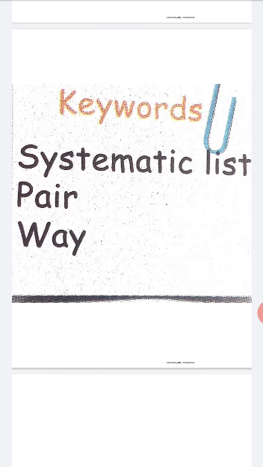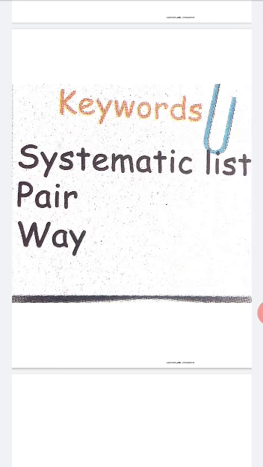If you are giving the address, first you tell your father's name and door number, then your street name, your village name and your district. You are telling one by one. This is called systematic list.